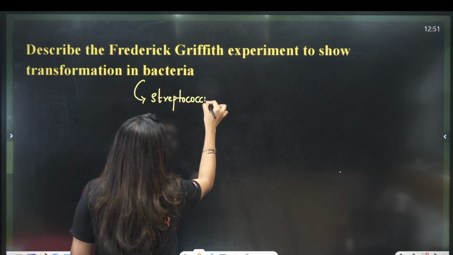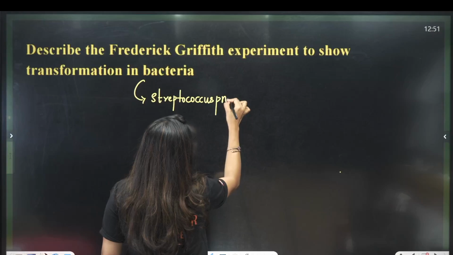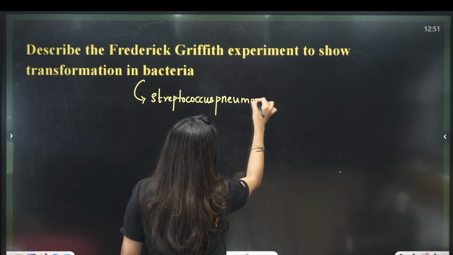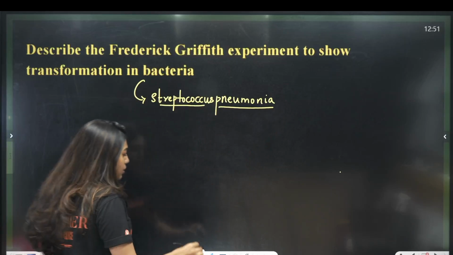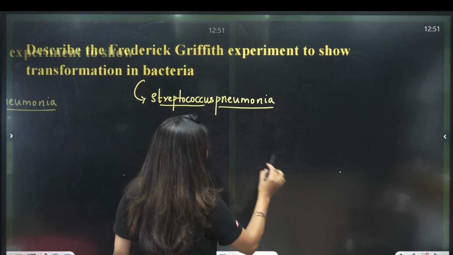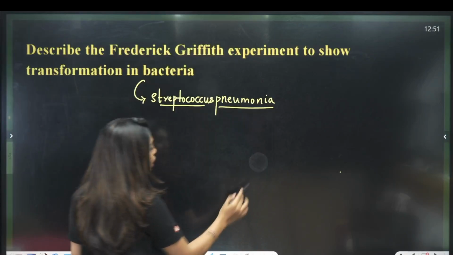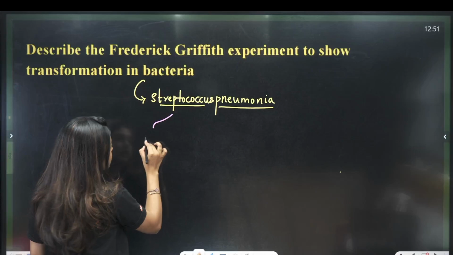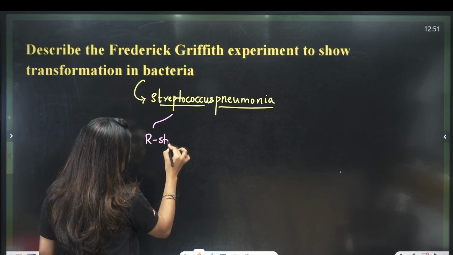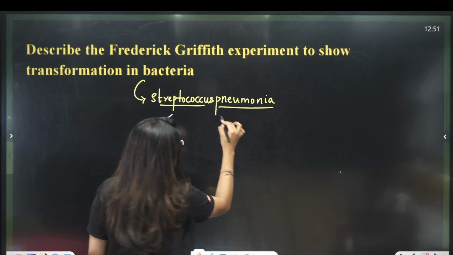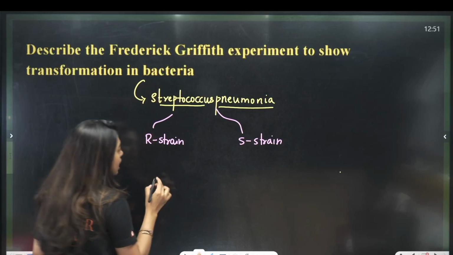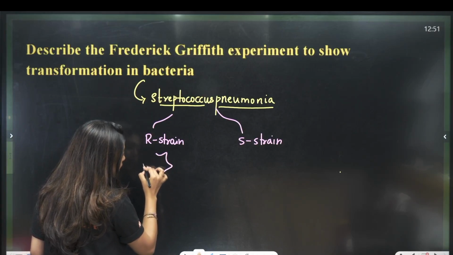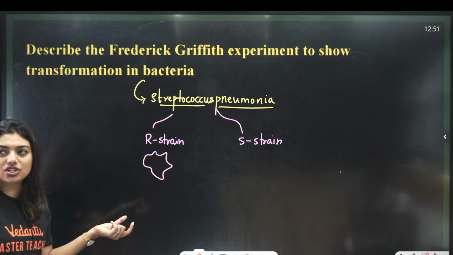He had a chain of experiments. When he was working with Streptococcus pneumoniae, students, he worked with 2 strains. One is called the R strain and one is called the S strain. Why is it called R strain? Because it was the rough strain.